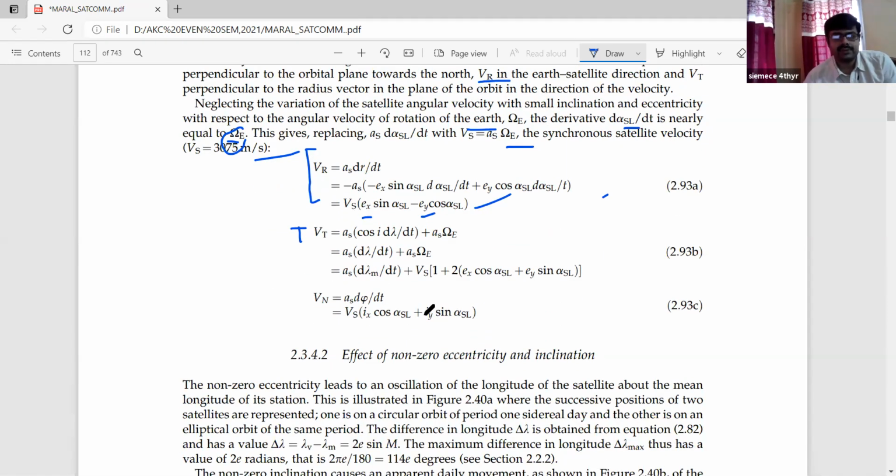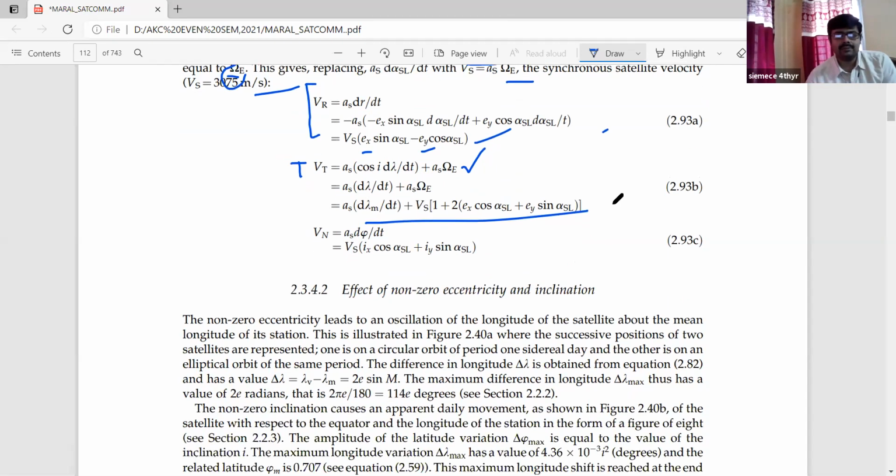Similarly, for Vt, if you see the elongation of the equation, that is equation 2.93b, the Vt value equals As d/dt of lambda n, so again the angular movement is taking place, plus Vs into 1 plus 2 into Ex cos of alpha s. In our previous class we discussed the Vt component directly. Now we are modifying the term by elaborating the components, and we get this kind of equation. Obviously, the eccentricity is subdivided into two components, Ex and Ey.